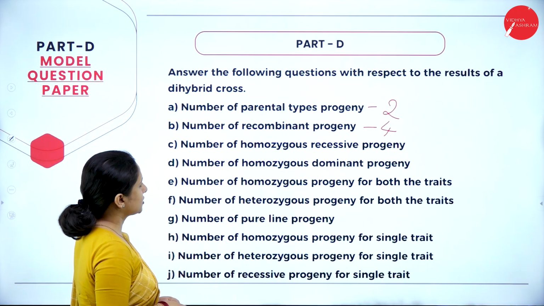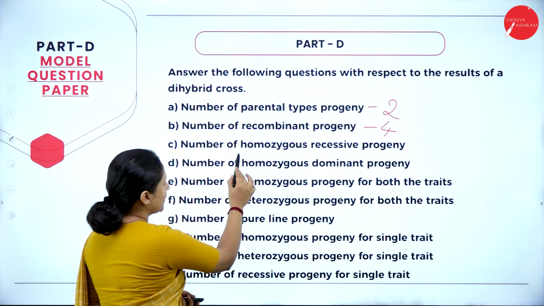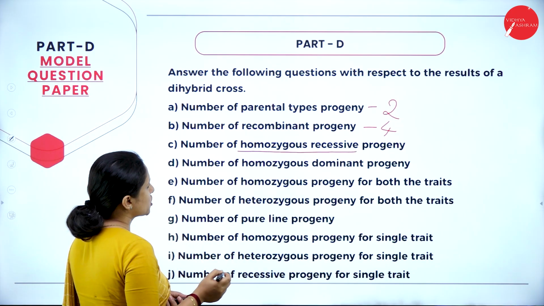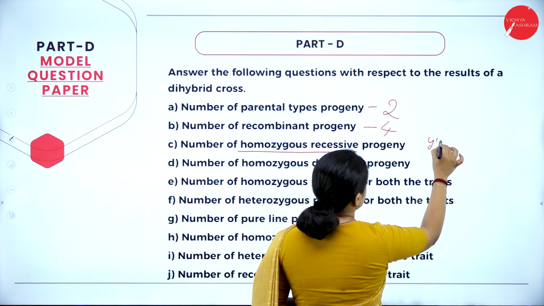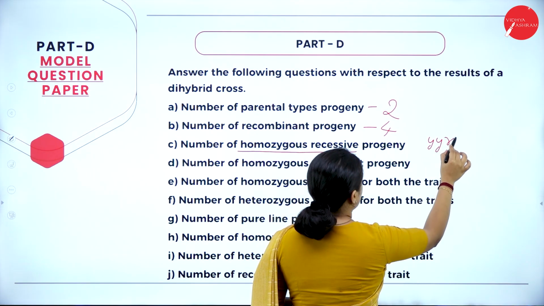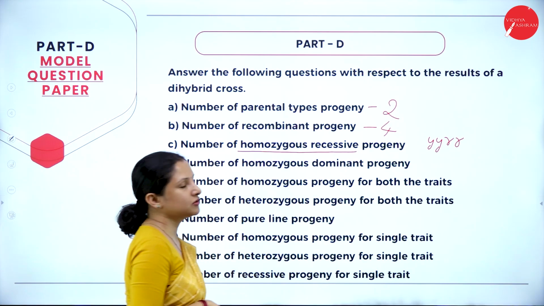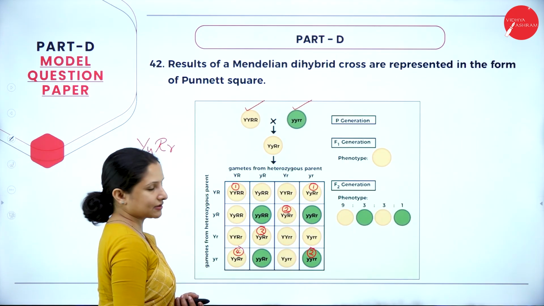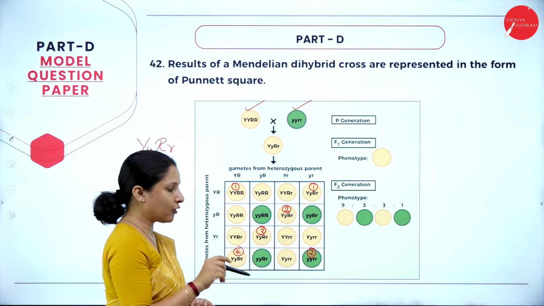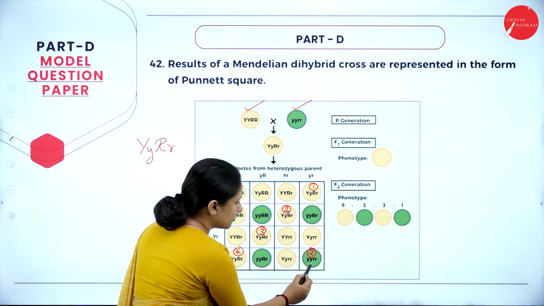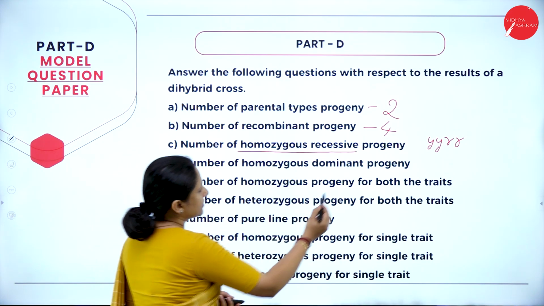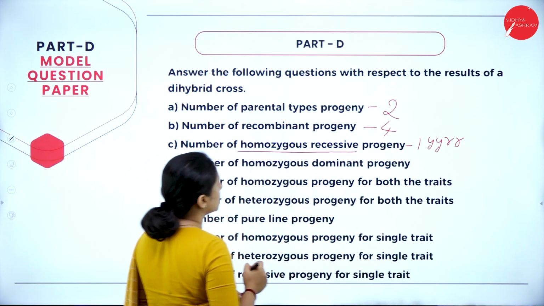Next one, number of homozygous recessive. Homozygous recessive means it should have small y, small y, small r, small r. Let's see how many are there. Only one is there, so the answer is 1.